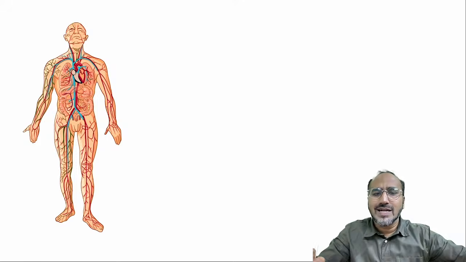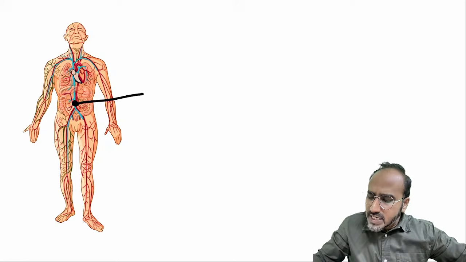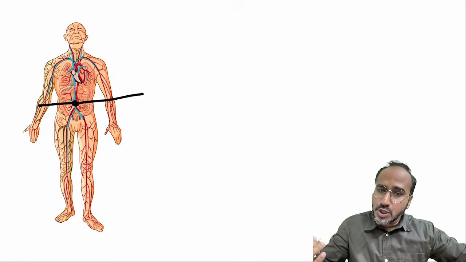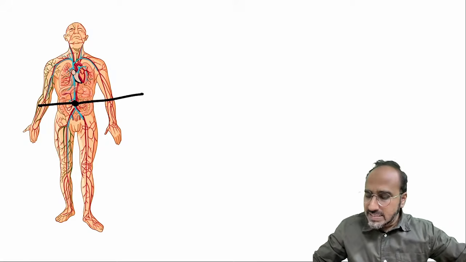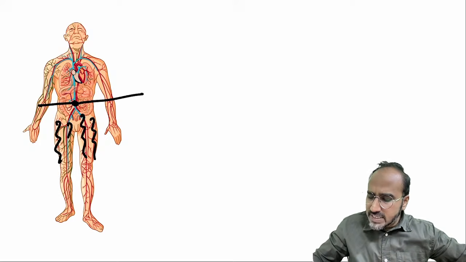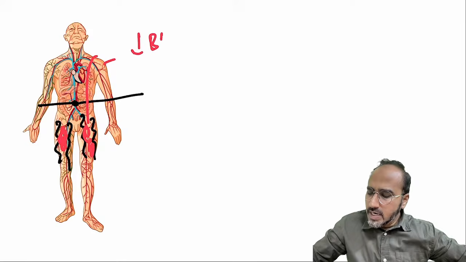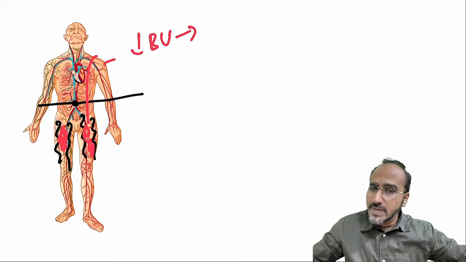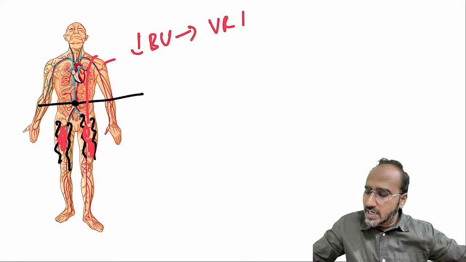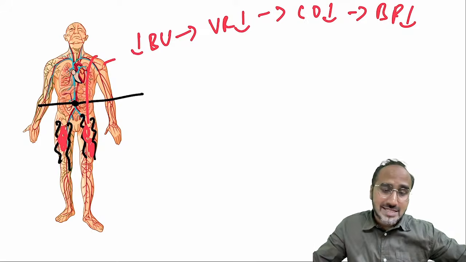Why is hypotension commonly seen? Remember, guys, when you give spinal anesthesia, it is basically blocking the sensations below the level of the umbilicus. It is producing a sympathetic block. If it is producing a sympathetic block, what will it do to the blood vessels? All the blood vessels below the level of the umbilicus will dilate. And if the blood vessels are dilating, what will happen to the blood from the upper side of the body? It will fill into the lower side. And what will happen to the blood volume? It decreases in the upper side. If the blood volume decreases, what happens to the venous return to the heart? Decreases. What happens to the cardiac output? Decreases. And hence what happens to the BP? That also decreases. That is common.